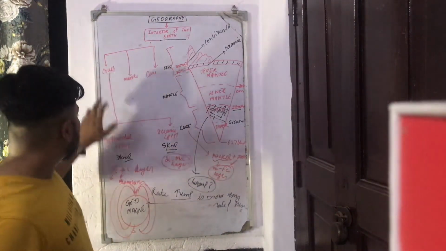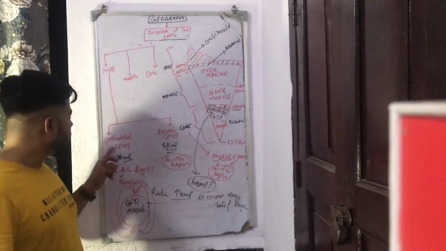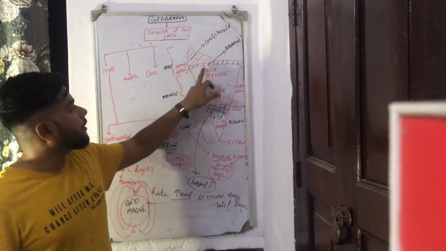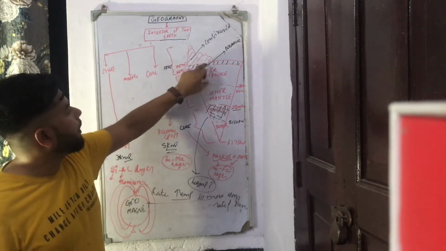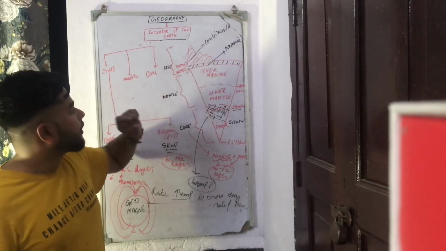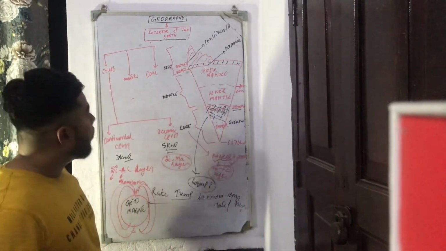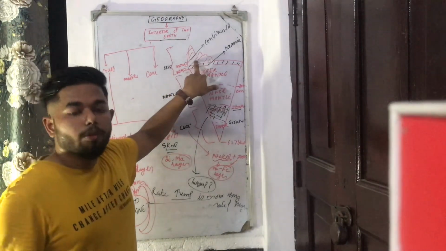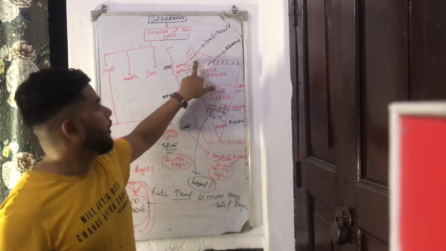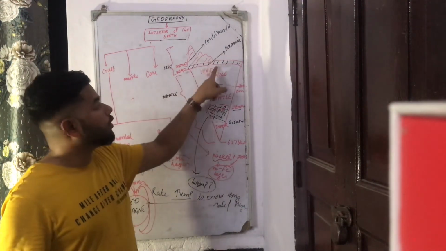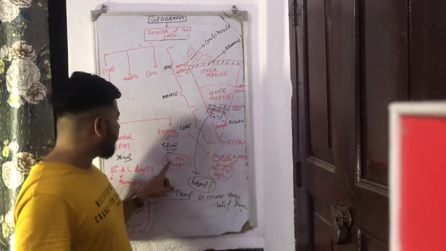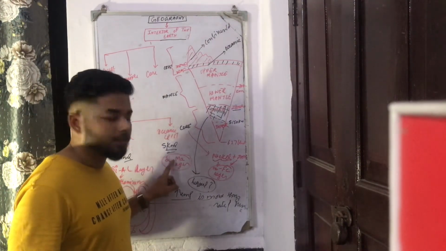Now the crust is divided into two parts, continental crust and oceanic crust, as you can see in the diagram. The width of the continental crust is approx 30 kilometers and that of the oceanic crust is 5 kilometers. The continental crust is dominated by minerals like silica and aluminium, therefore it is also known as Sial layer. The oceanic crust is dominated by minerals like silica and magnesium, therefore it is known as Sima layer.